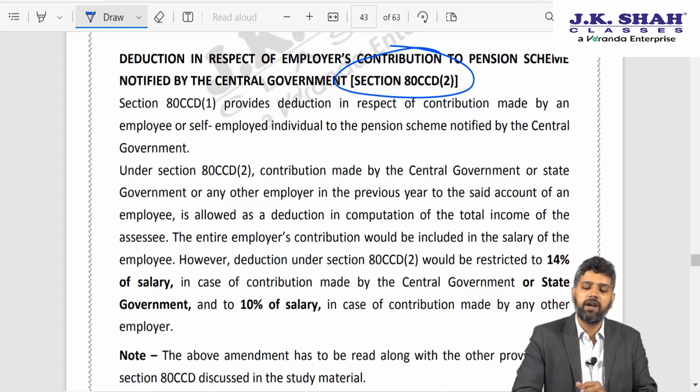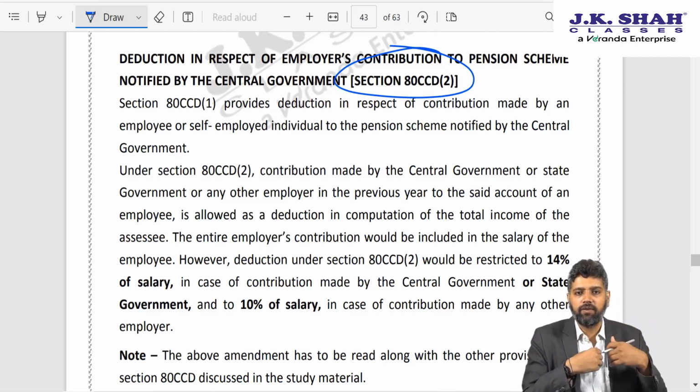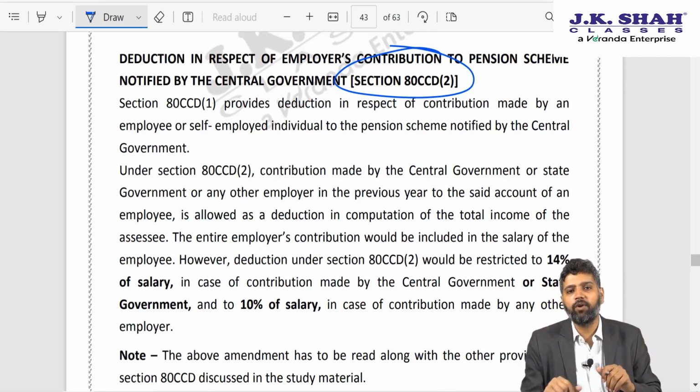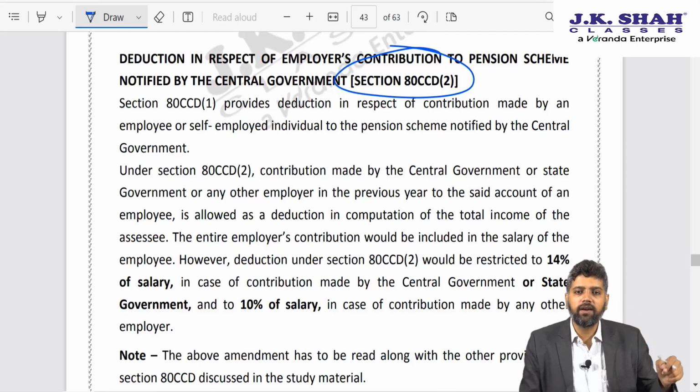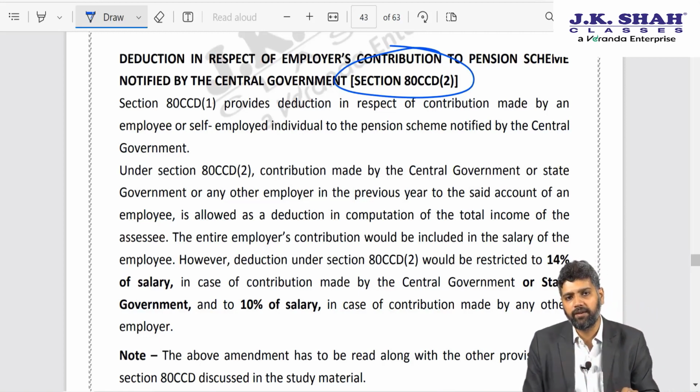The maximum deduction that is allowed, because as such the employer on my behalf from his pocket is directly contributing to NPS, so that is a benefit to me, it is added to my salary, and corresponding amount is allowed as a deduction, but maximum deduction that is allowed is 10% of salary, maximum.